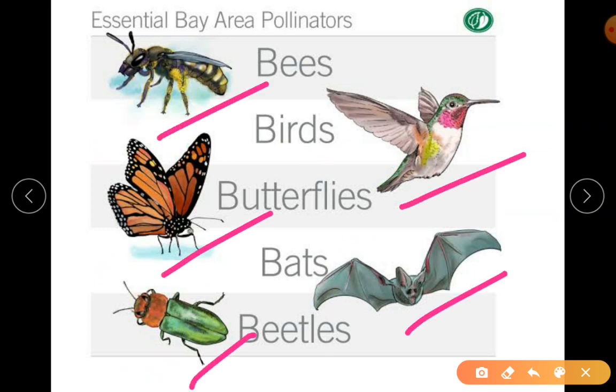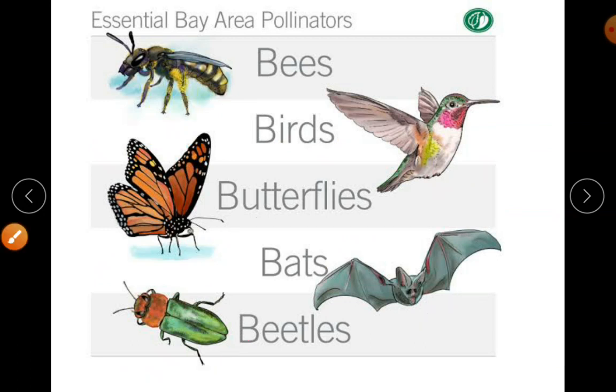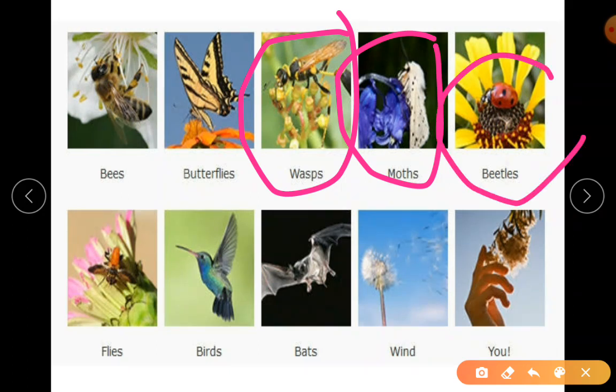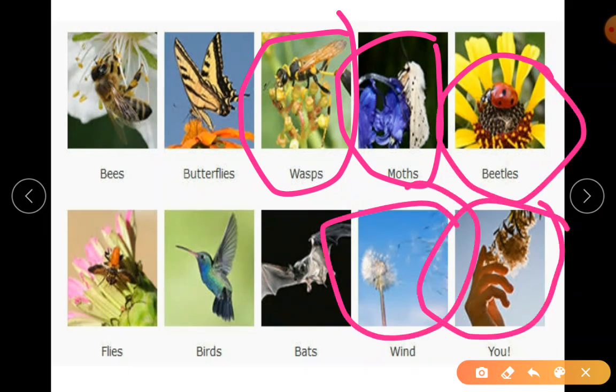You can see here, showing it in a larger picture: the beetles, the bat, butterflies, bees, birds. This is even more in detail. They have shown the wasp, the moth, the beetles, the ant, and the wind. Yes, so even there are flies.